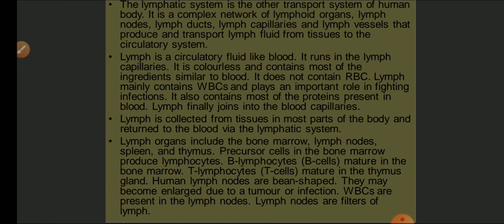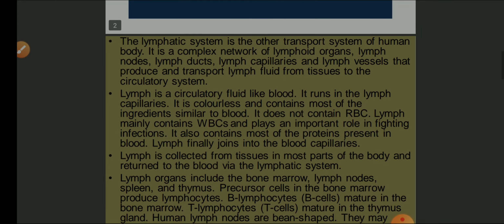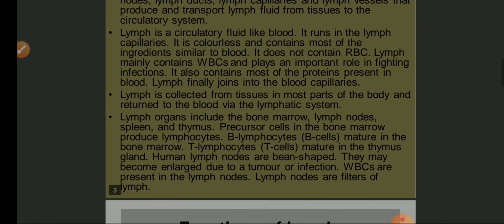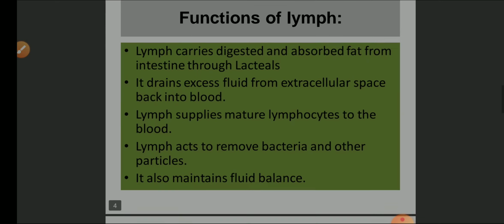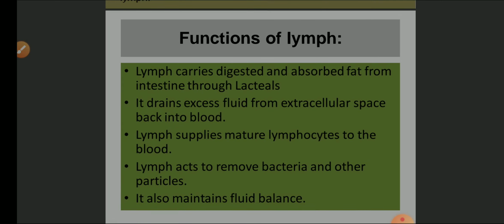It is collecting the materials which have been left out by the blood throughout the capillaries, and it returns them back to the circulatory system. So this is just an introductory part of lymph. Maybe very few questions are asked related to this topic. Let us see the functions of lymph. So functions of lymph are an important topic from the examination point of view.